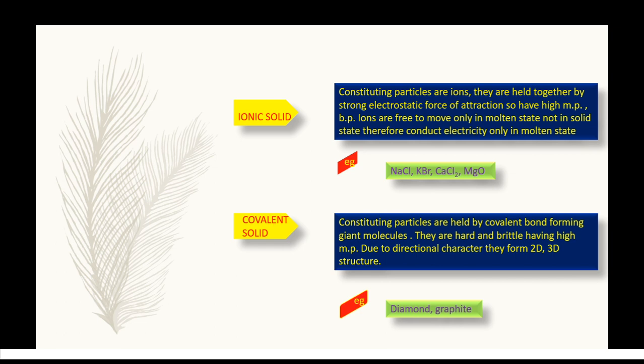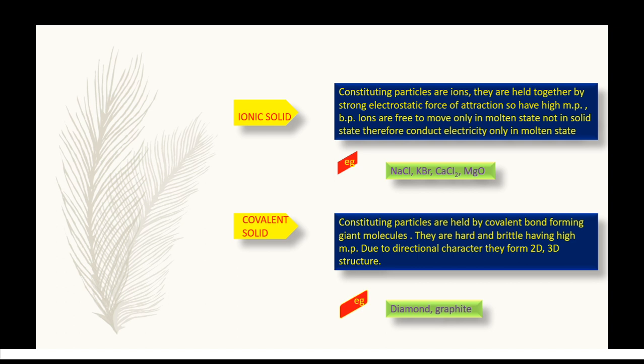On the basis of constituting particles, crystalline solids are categorized into four categories.